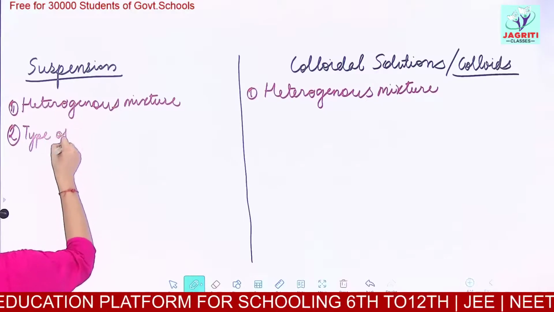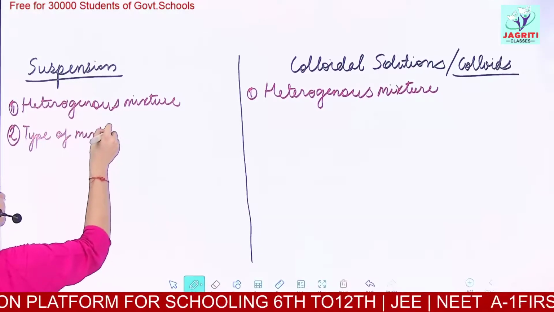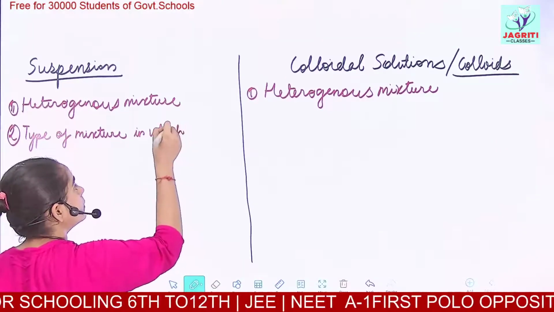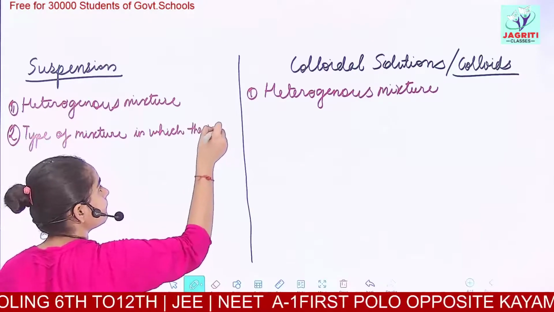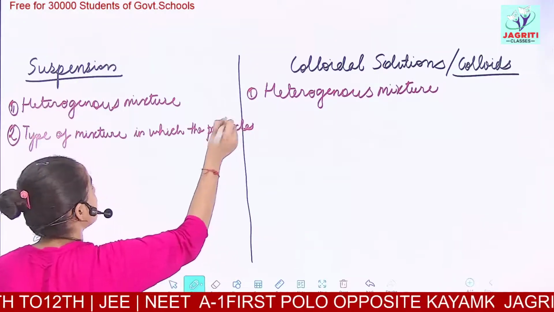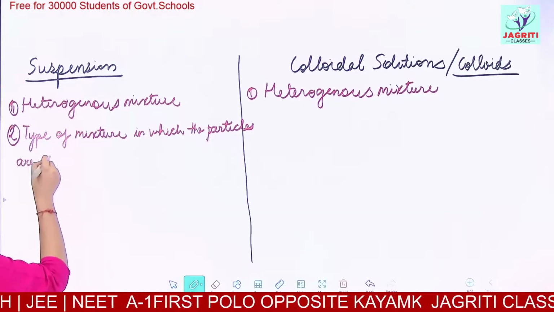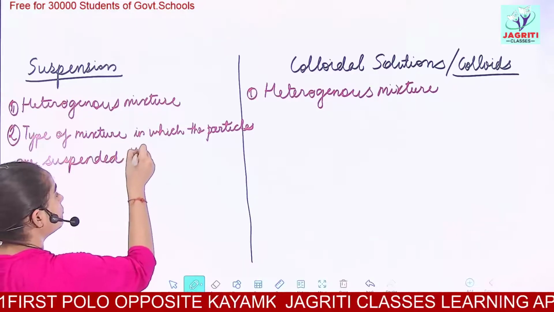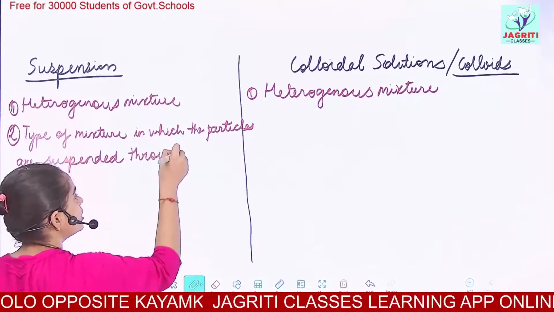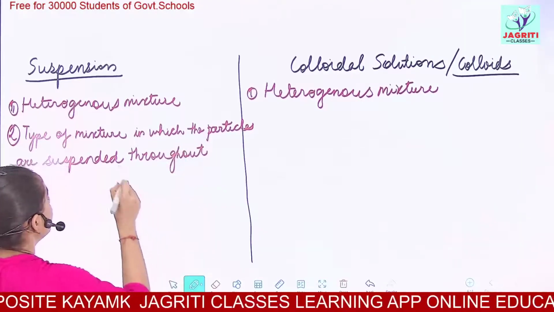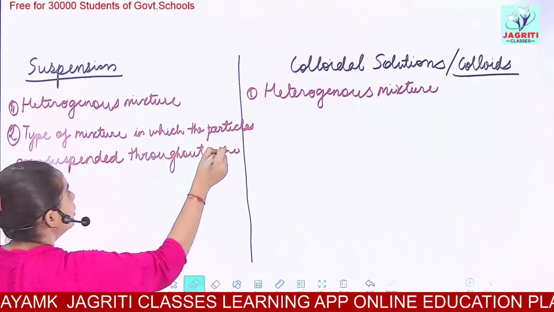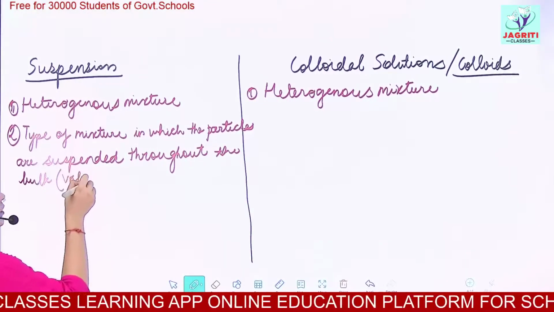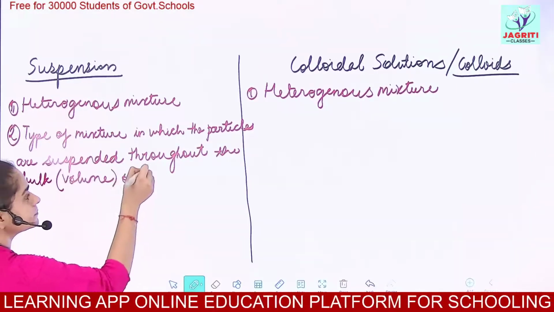Suspension is a type of mixture in which the particles are suspended throughout the bulk of the medium, or you can say throughout the volume of the medium.